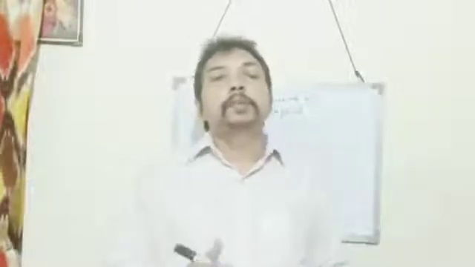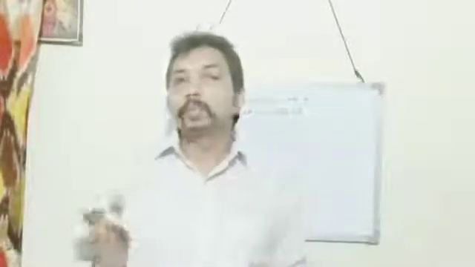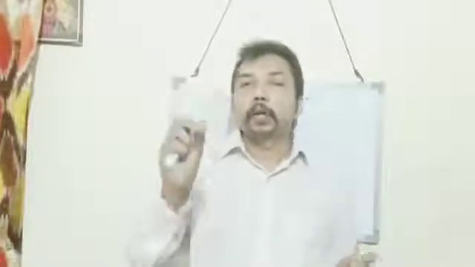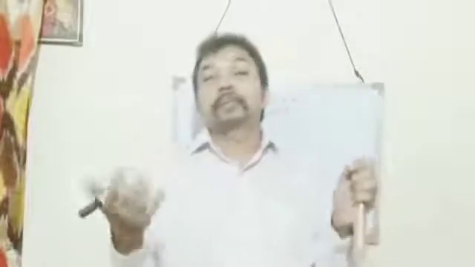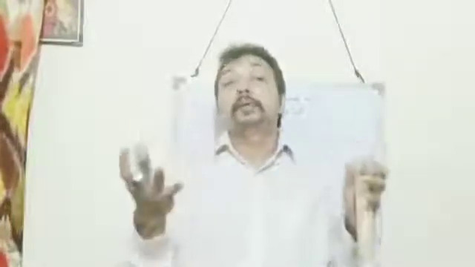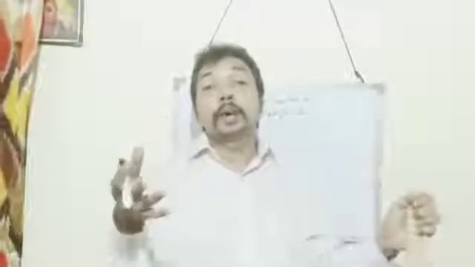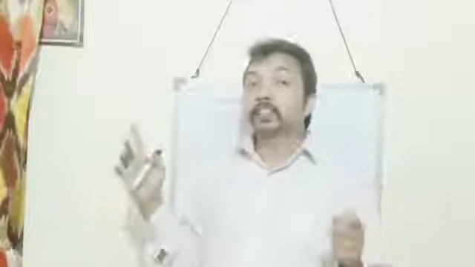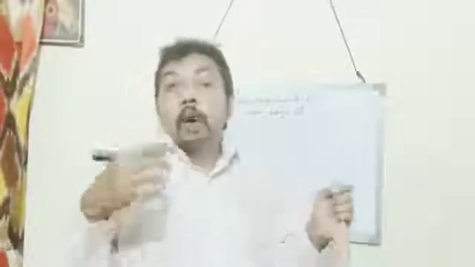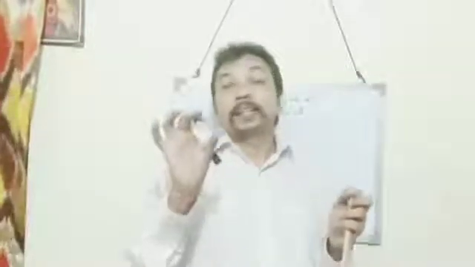The main points which we have discussed: what is measurement? Measurement is the comparison of an unknown quantity with a constant quantity. Then how is measurement expressed? Measurement is expressed with the help of unit. So for expressing different physical quantities, we use different units. Then different systems of units like MKS system, CGS system, FPS system. Then what are the guidelines for writing the units?